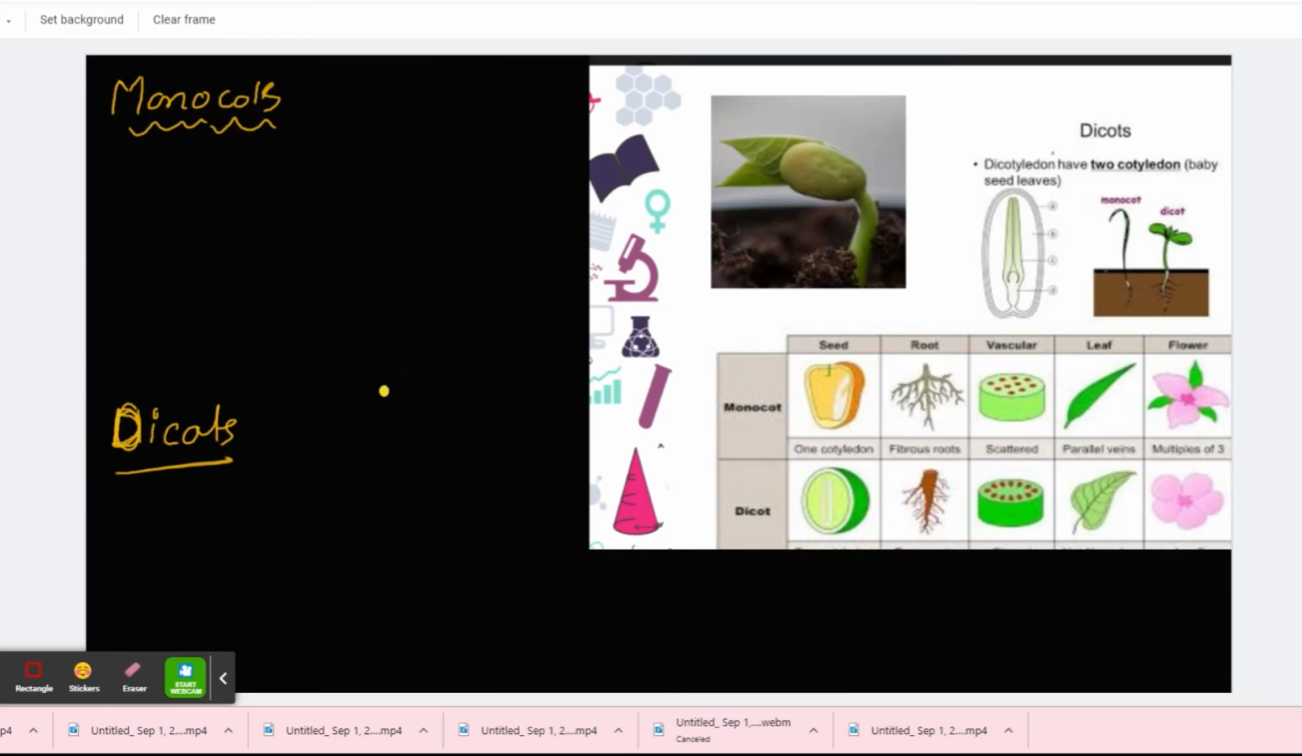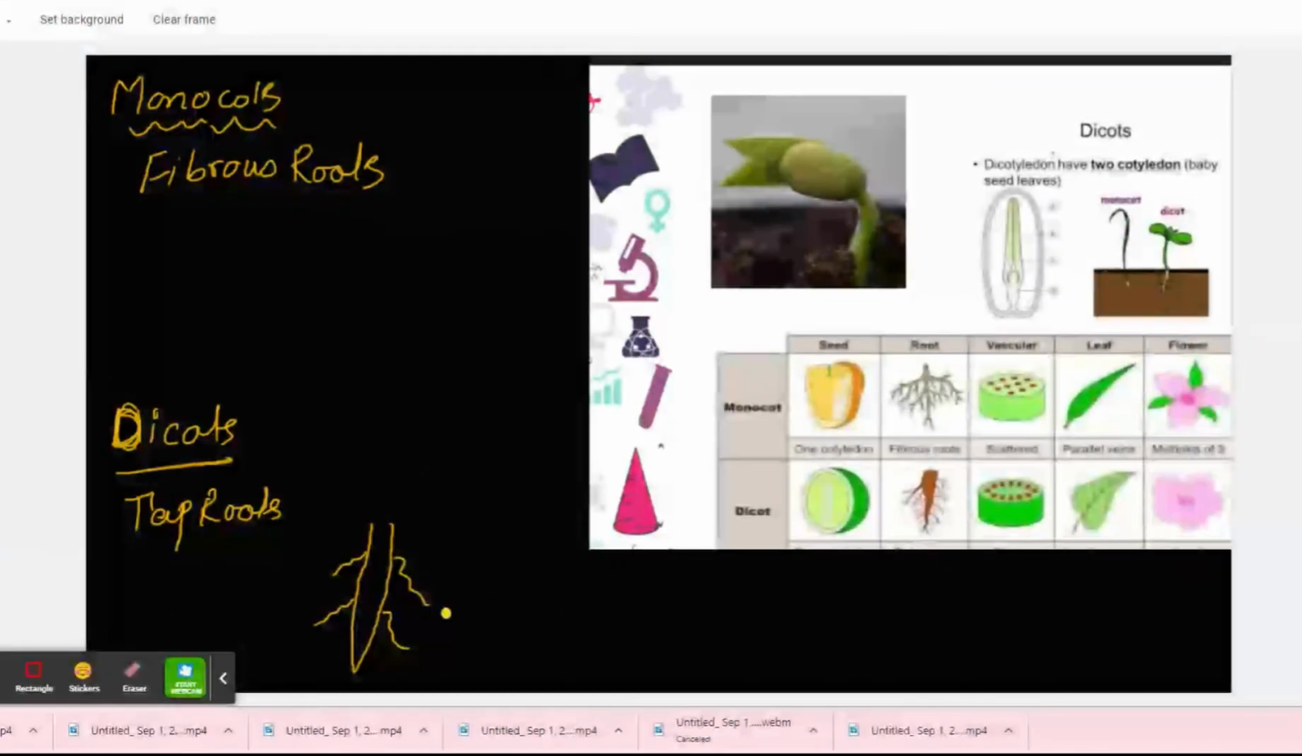The other differences are about roots. Monocots have fibrous roots, while dicots have taproots. What does that mean? A taproot is an overgrown middle root which has small branches coming out of it, which goes deep inside the soil and absorbs nutrients.